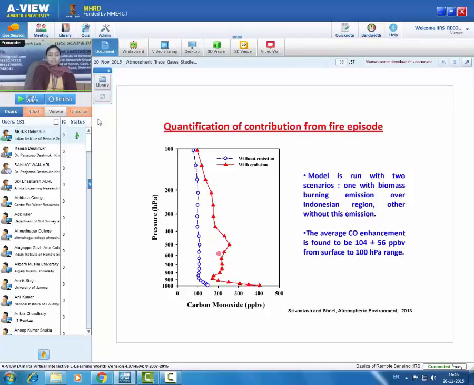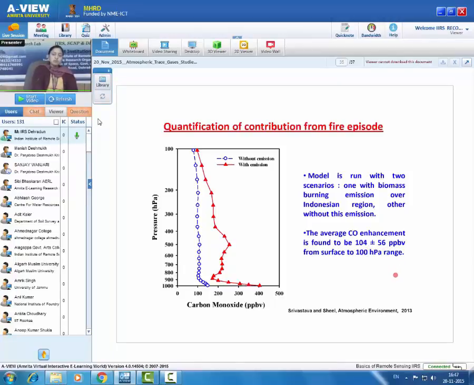We know that with the model, we can calculate at each pressure level how much carbon monoxide is being added. The average is taken from the surface to 100 hectopascal, and we have found that the average CO enhancement is around 104 plus or minus 56 ppbv.